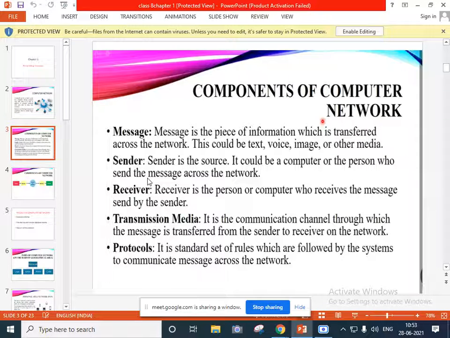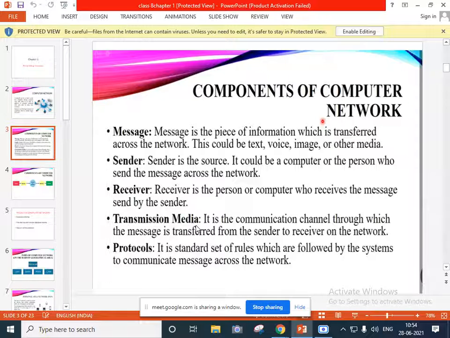The message which I am sending goes to you and you are seeing the message, that is, you are receiving the message, and you are the receiver. So the sender is one side and the receiver is the other side. The sender is who is sending the message, and the receiver is who is receiving that message. That is called the receiver.